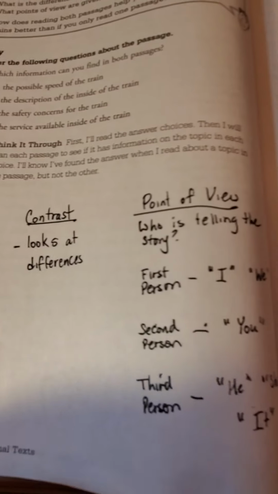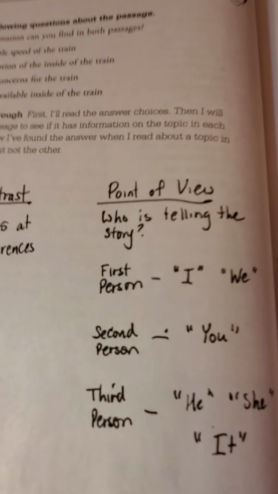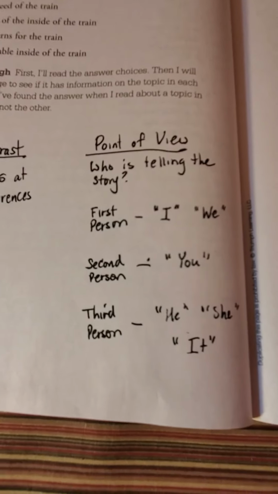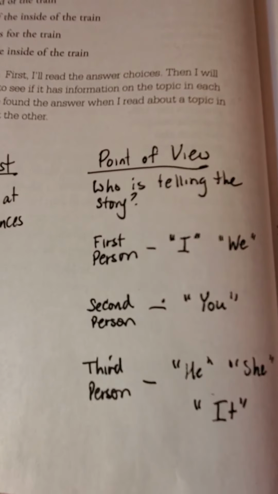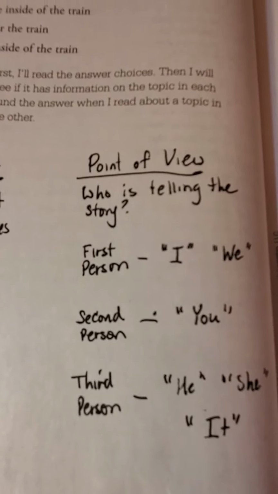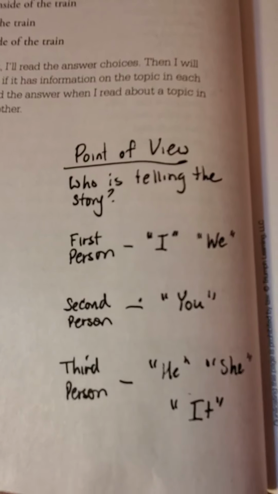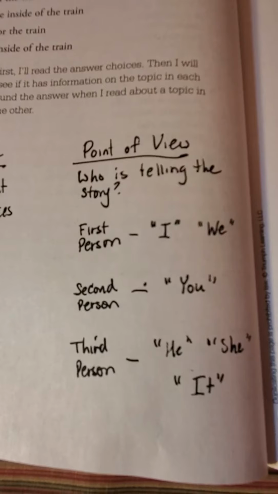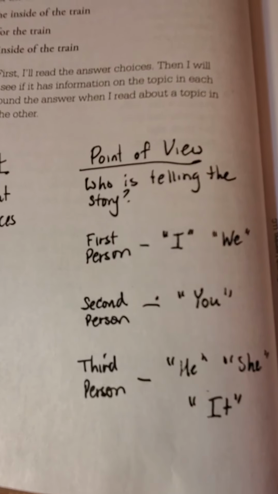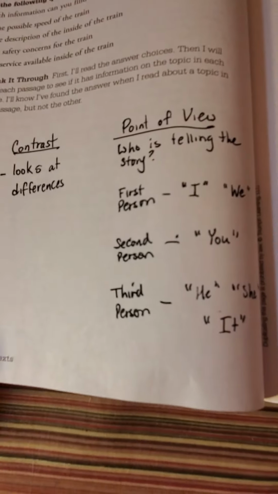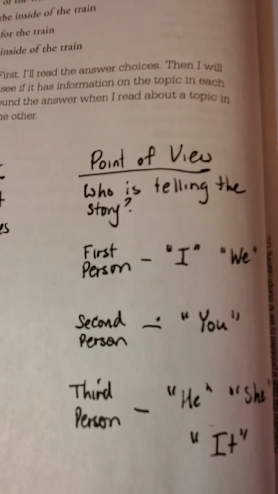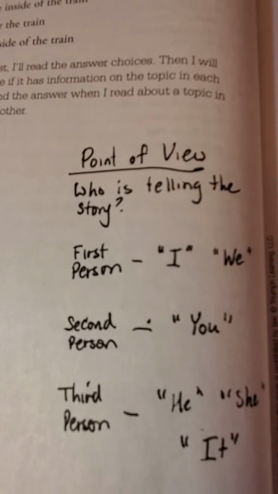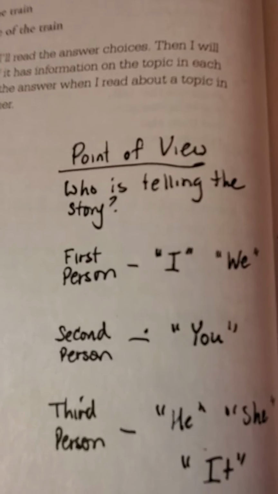One of the things that they also talk about in this lesson is point of view. And we did this lesson earlier this year. Point of view answers the question, who is telling the story? So first person would mean that the narrator is the character or is sharing a personal experience. So since this is informational text, if it's written in first person, it's told from a personal point of view. So you would hear the words I or we.